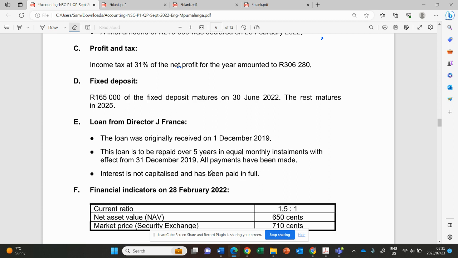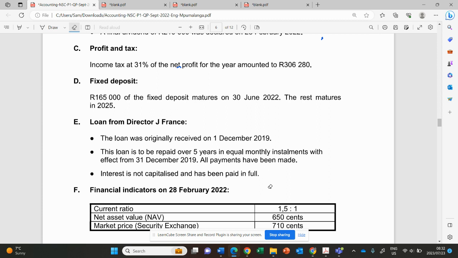So now the interest has been paid. It means there's no accrued interest. And if the interest is not capitalized, it means it doesn't form part of the loan. Understand? They just give us the information that this is paid. If it was not paid, it would be accrued interest, and since it is not capitalized, it would form part of trade and other payables. But if it's not paid and it's capitalized, then it will be part of the long-term loan. Understand?